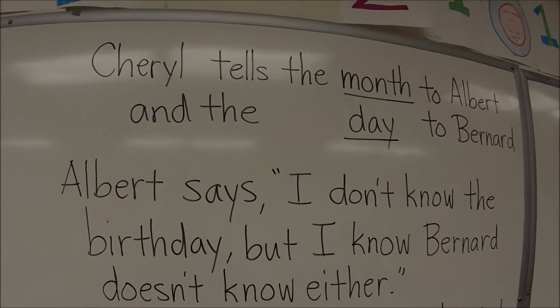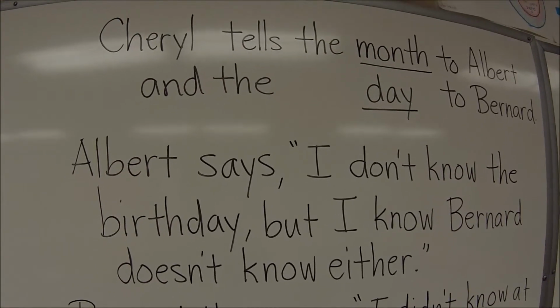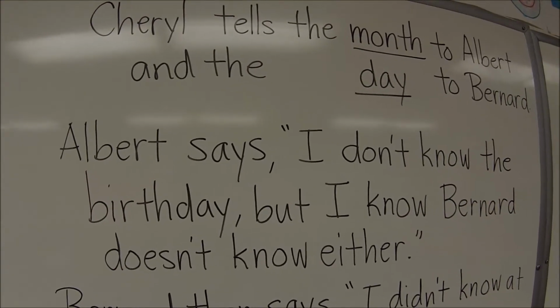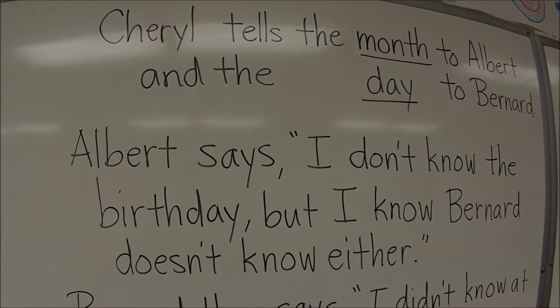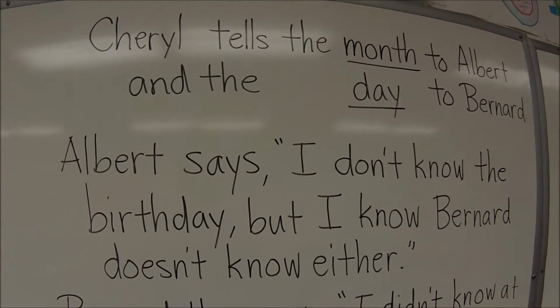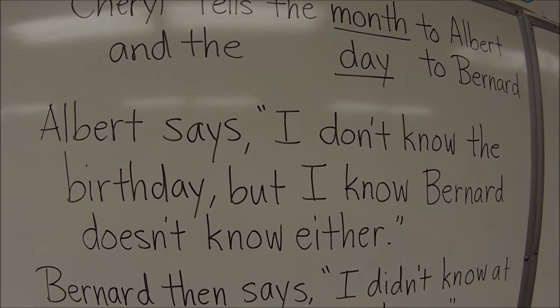So there are 3 clues to this problem. What I want to do is take each clue one at a time, just to dissect it, not look at the whole thing at once, and try to explain how we get the answer. So Albert says, I don't know the birthday, but I know Bernard doesn't know either.